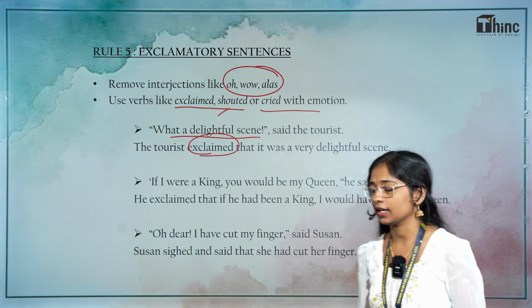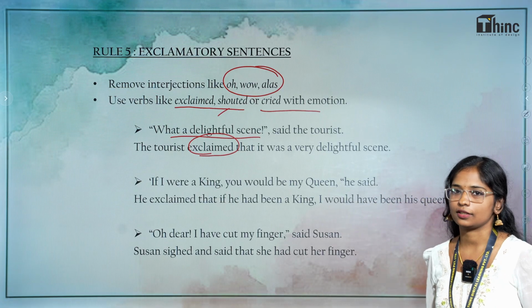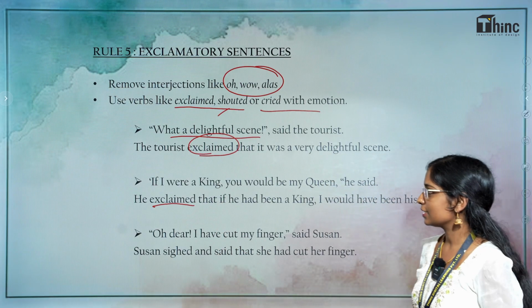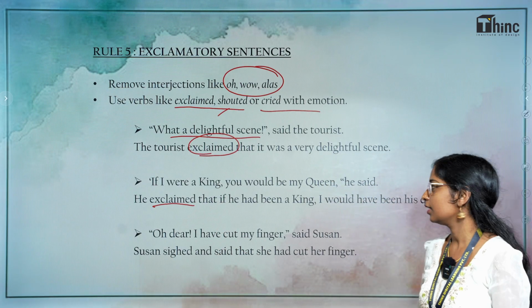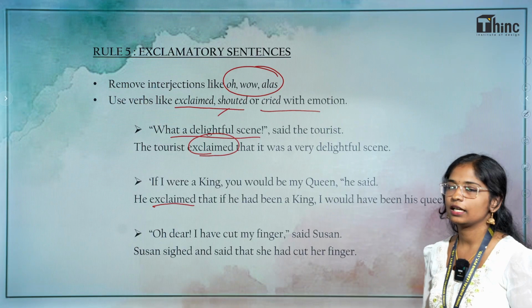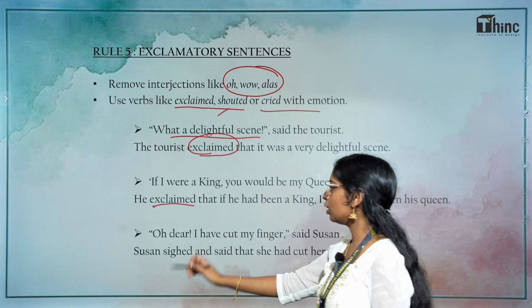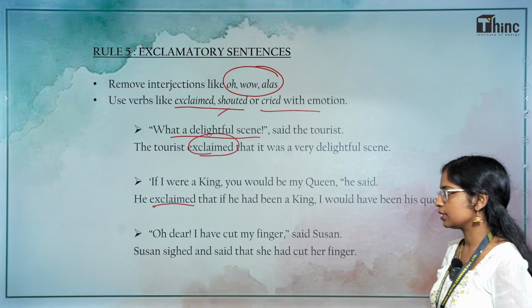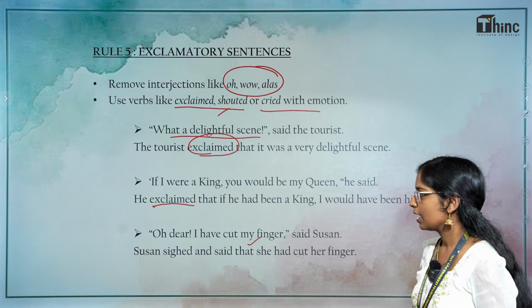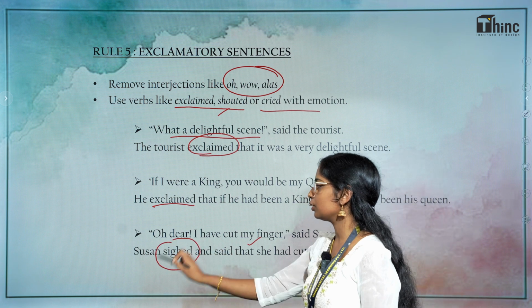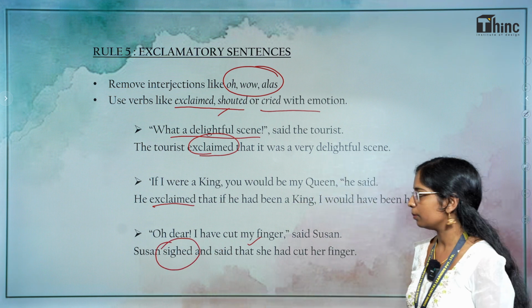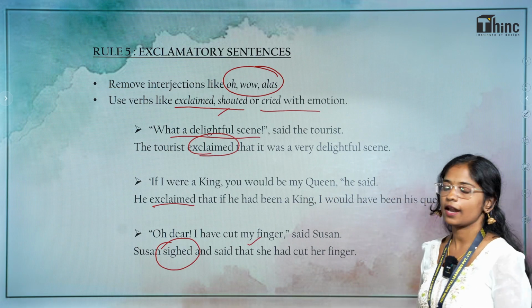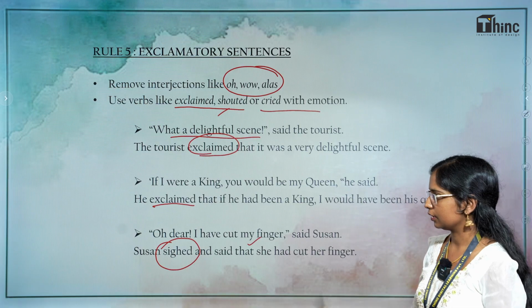"If I were a king, you would be my queen," he said. He exclaimed that if he had been a king, I would have been his queen. "Oh dear, I have cut my finger," said Susan. This is an exclamatory sentence, but when we are changing it into reported speech, we made use of a verb, sighed. Susan sighed and said that she had cut her finger.